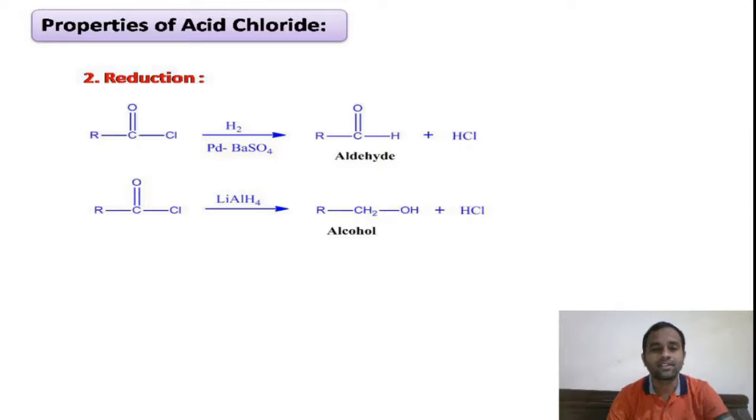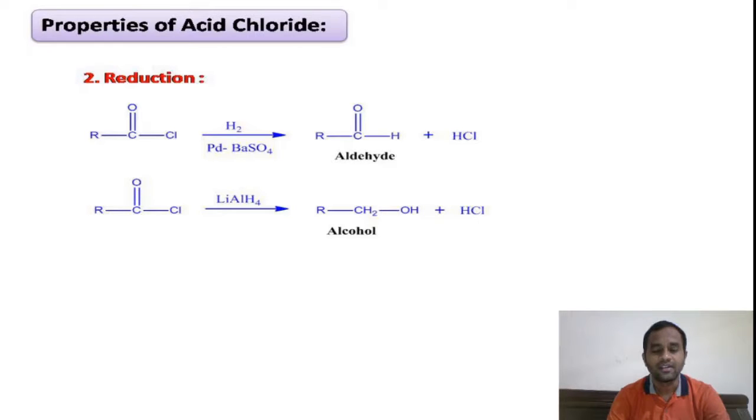Coming to the second property of acid chloride, that is reduction reaction. Acid chloride will undergo reduction in presence of lithium aluminum hydride. This is a complex reducing agent from which we will get the alcohol as the final product.